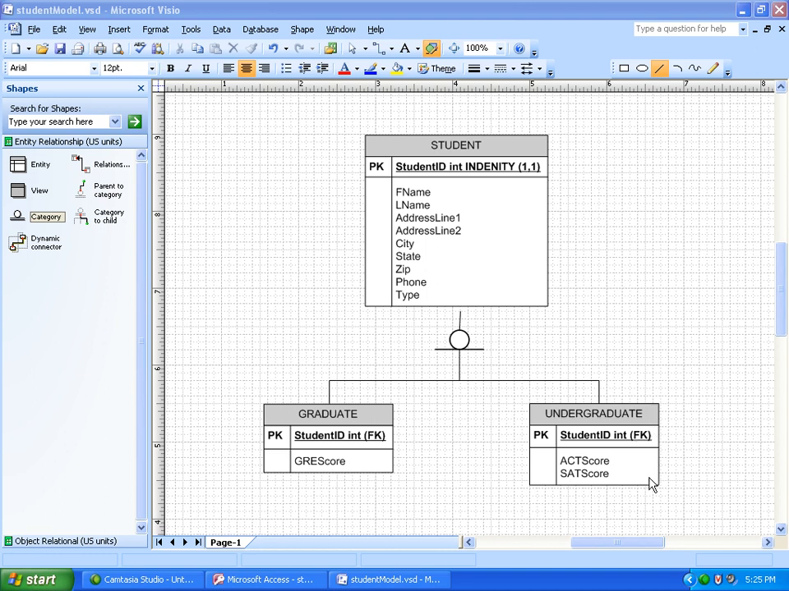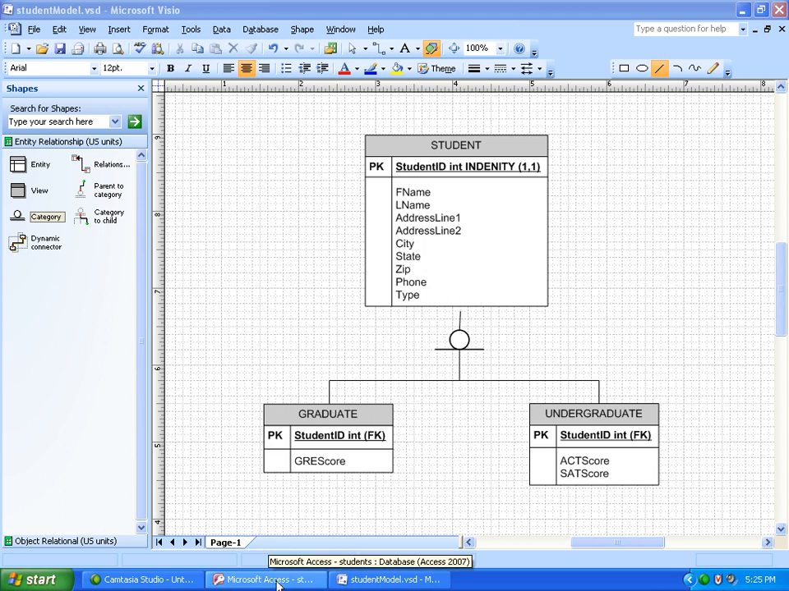Okay, same thing for the undergraduate. We have the student ID as the primary key, but it is in fact a foreign key coming from the student table, and it's not an auto number. It's not like an identity column. It's not a surrogate key. It's just a plain integer, like your foreign keys typically are when they're coming from a surrogate key in a parent table. Okay, so that's the model that we're going to create in the database.